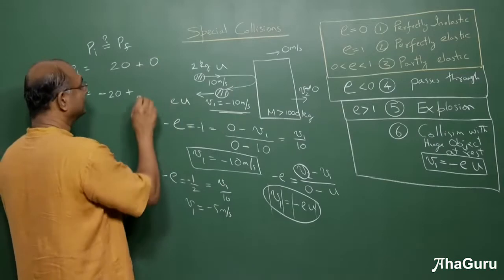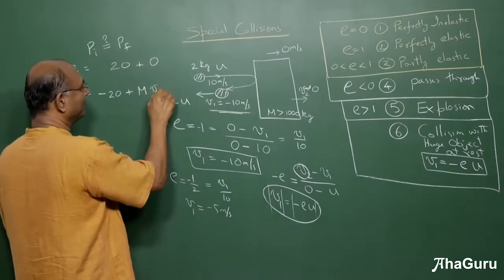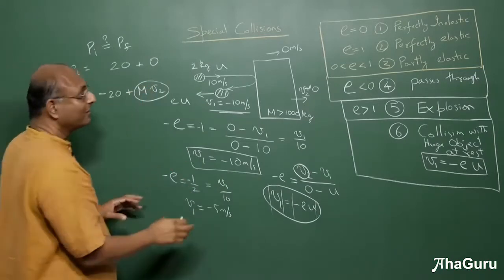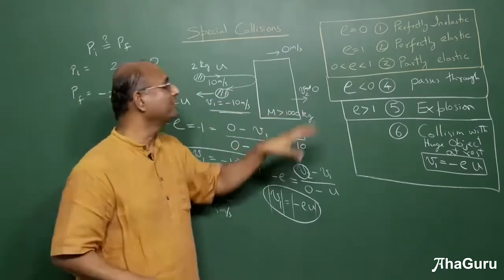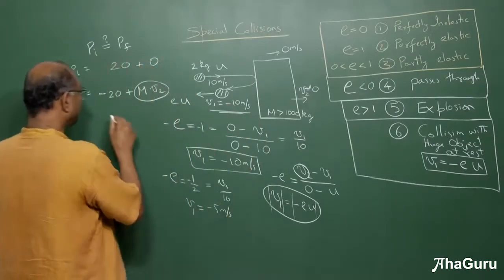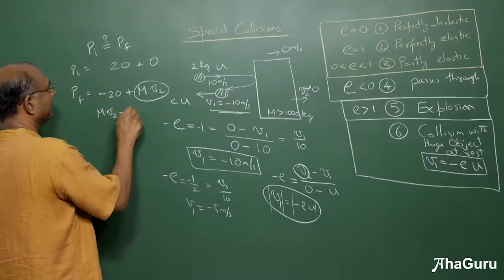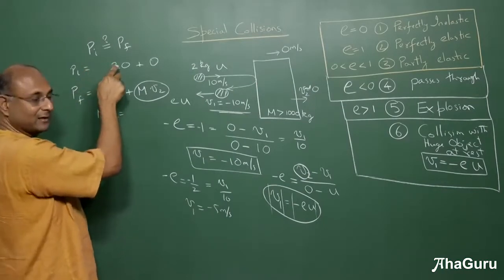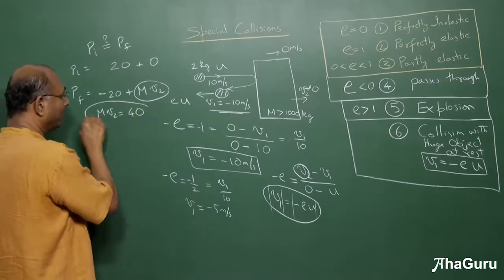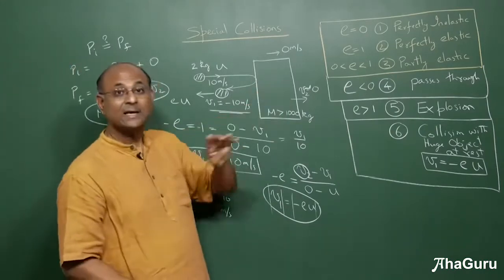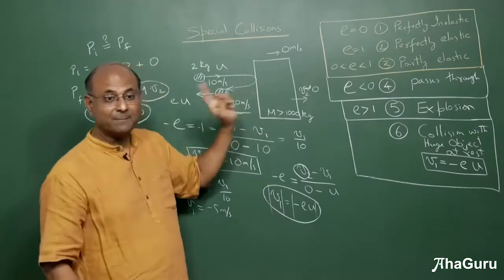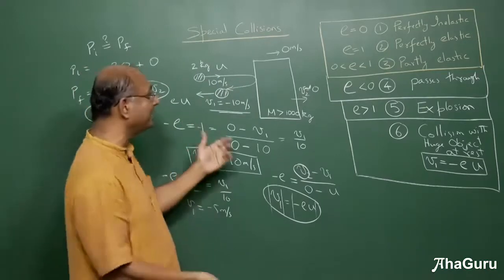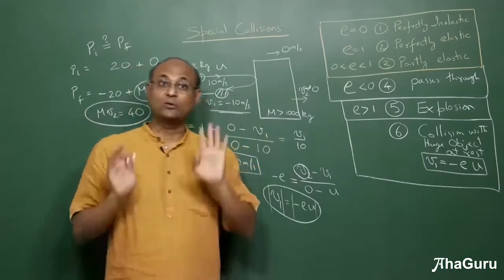So let's write it as m times V2. V2 is 0, but m times V2 is not 0. V2 is approximately 0. So what is m times V2? This must be equal to this. So if it goes there, it's going to become 40. The momentum that this fellow has is 40 kilogram meter per second. This guy came with a momentum of 20, went back with a momentum of minus 20. This guy got a momentum of 40, a huge momentum.